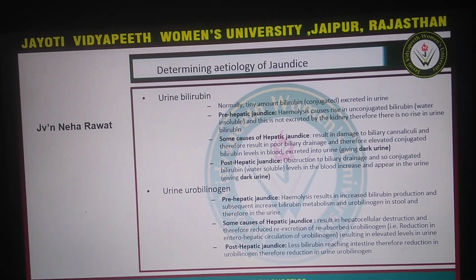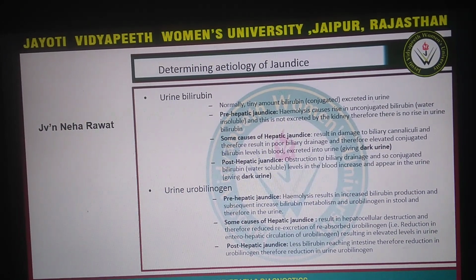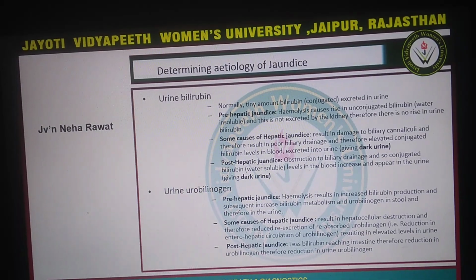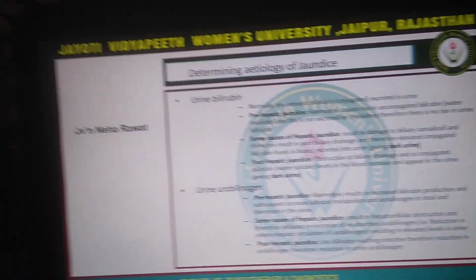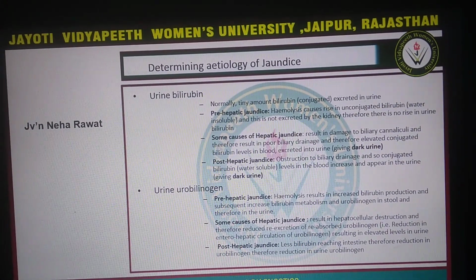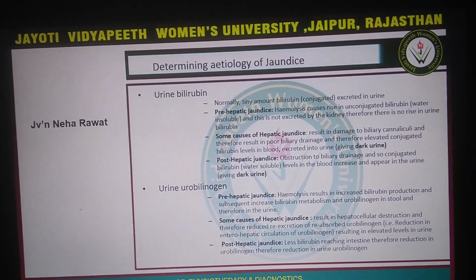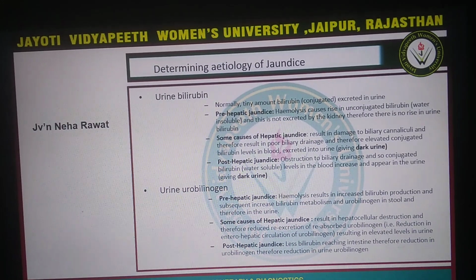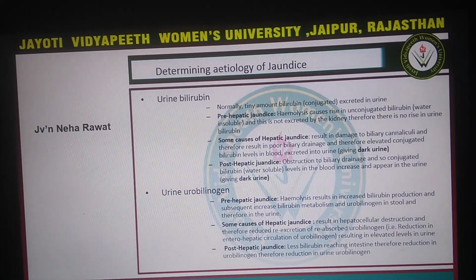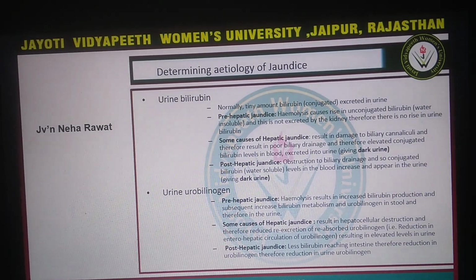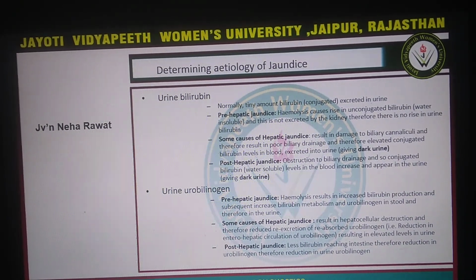Some causes of hepatic jaundice result in damage to biliary canaliculi, therefore resulting in poor biliary drainage and therefore elevated bilirubin levels in blood, excreted into urine. In post-hepatic jaundice, there is obstruction to biliary drainage, and so conjugated bilirubin levels in the blood increase and appear in the urine, giving the urine a dark color.